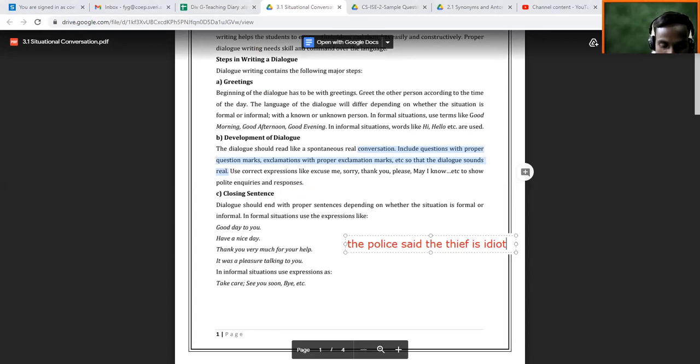So this is a sentence that you have to punctuate, and you will tell me how I should punctuate. The police said, comma, then double inverted comma.